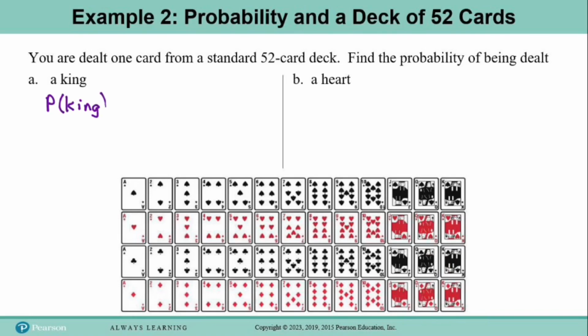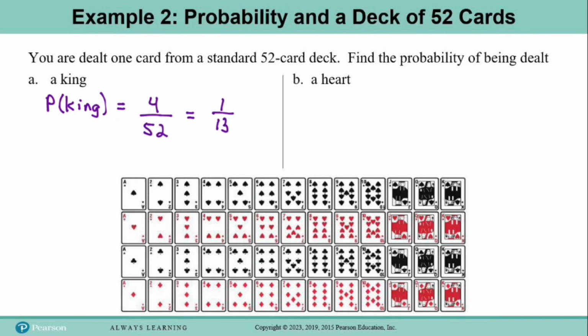So the probability of getting dealt a king is 4 divided by the number of cards in the deck, which is 52. Now 4 over 52 does reduce because both of these numbers can be divided by 4, and so this reduces to 1 over 13.